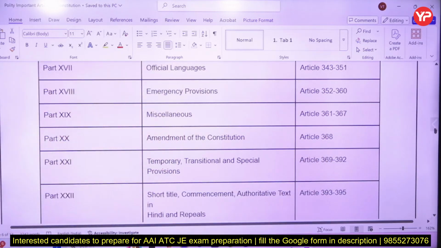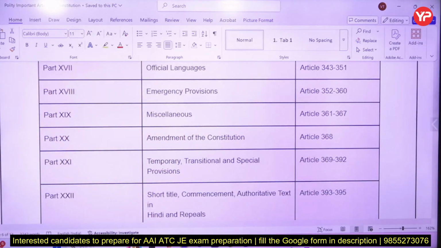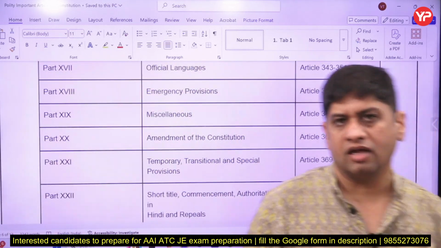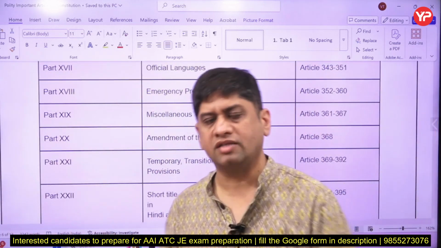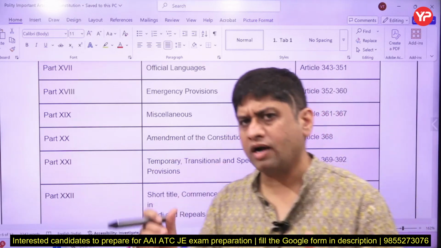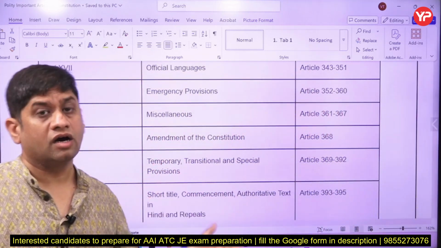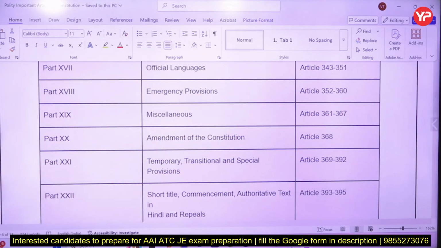So some articles and some parts are very important, and you should have some knowledge. Just go through cursorily which part is talking about which article. There are 25 parts, so one part is repealed, that is eliminated now. Which parts are most important, I told you: 15, 18, 3rd, 4th, 5th.